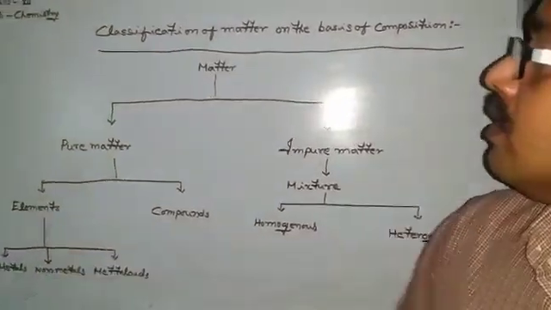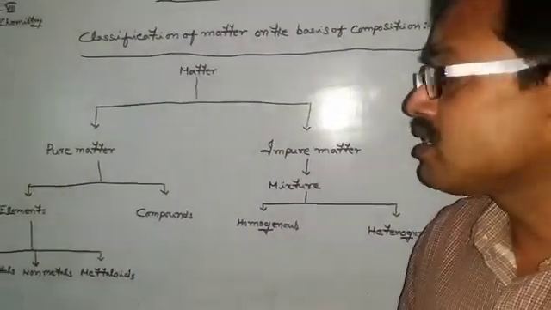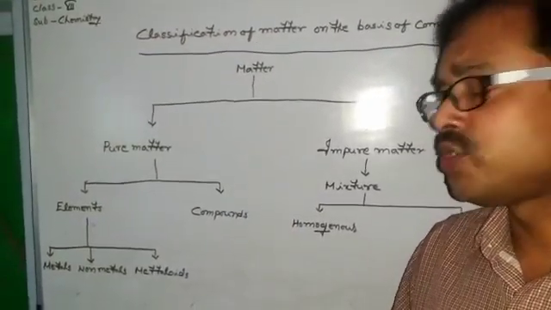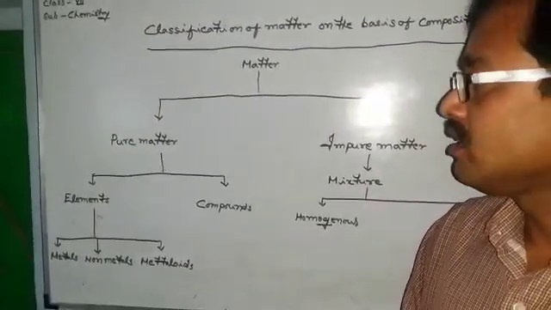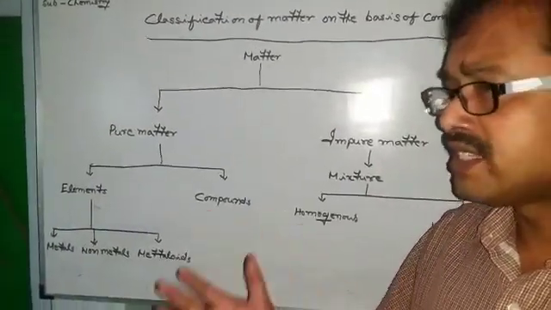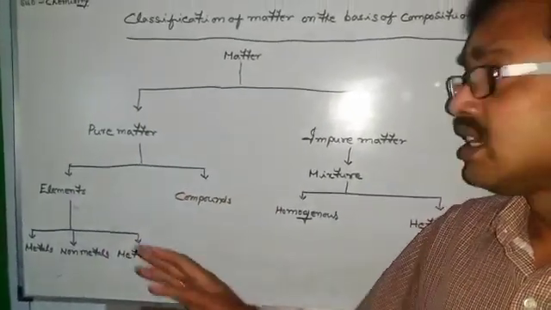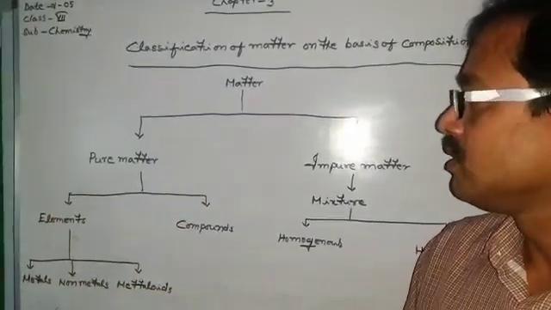Now, till now, 118 to 120 elements are reported, and out of these, 90 elements occur naturally, and the rest, about 30, are man-made, or they exist in nature only when conditions are provided. That means they actually exist in labs where the conditions are provided.